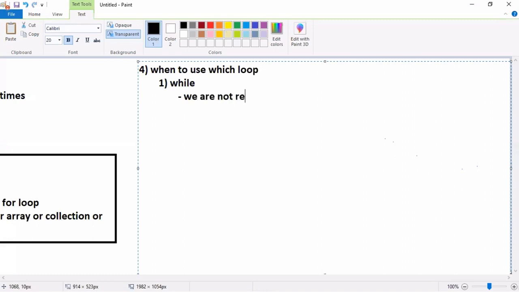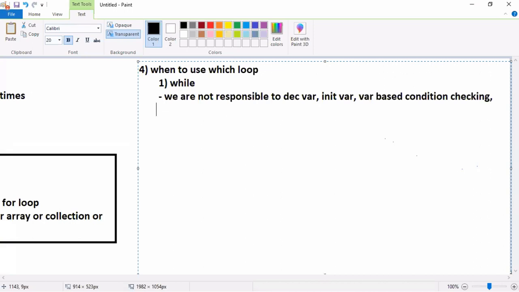We are not responsible to declare variable, initialize variable, do condition checking, variable based condition checking, or variable incrementing or decrementing.